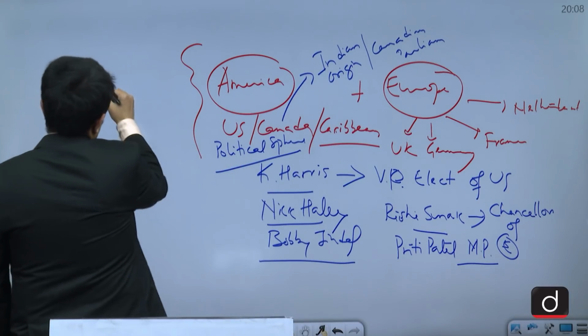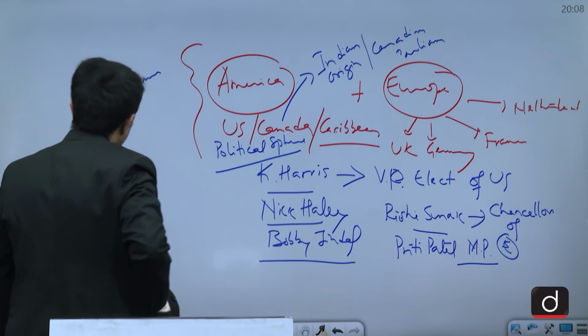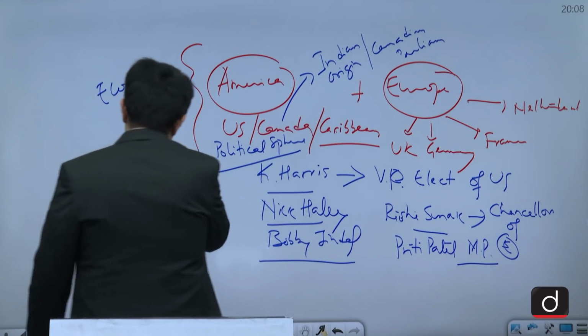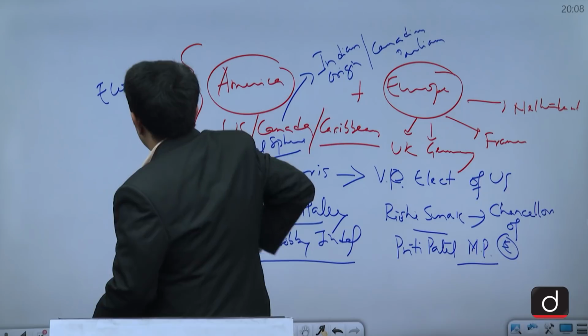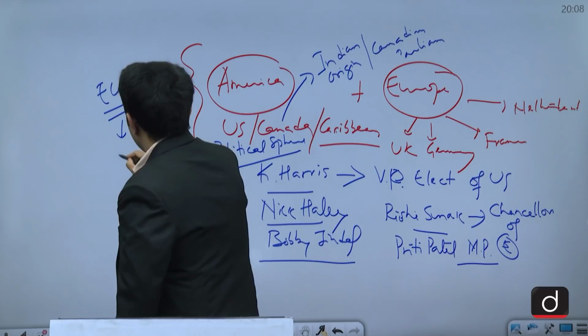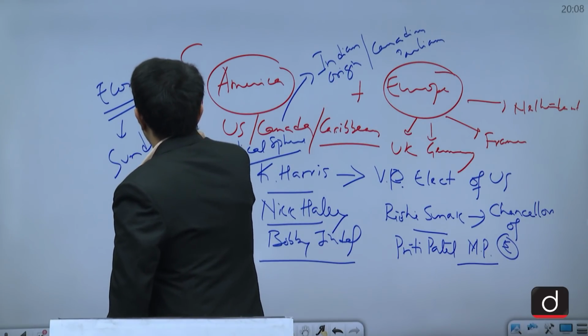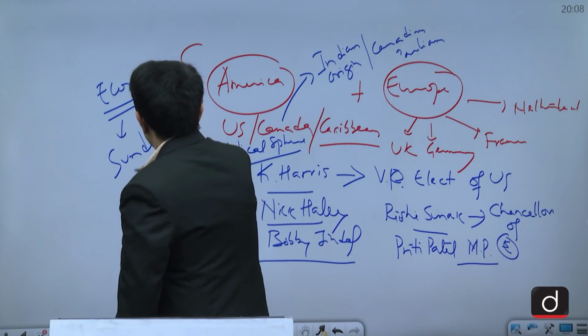Plus, if we look at the economy, here also we can see that the people of Indian origin, the Indian diaspora, are doing very well. So we have examples like Mr. Sundar Pichai of Google.